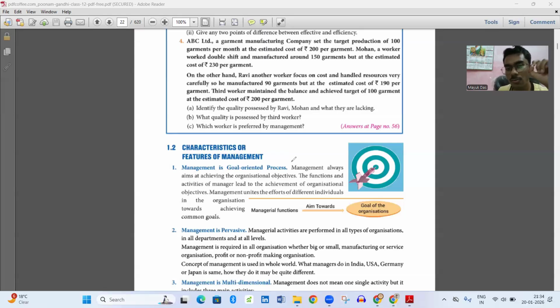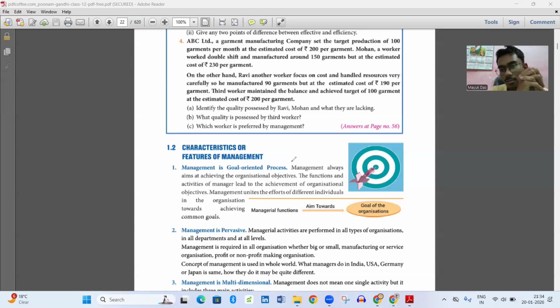The main goal is to complete the process or their task in a fruitful manner and to achieve their organizational objectives. Management is established in order to achieve their organizational objectives.